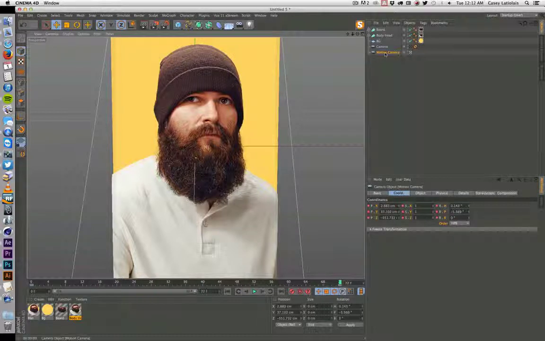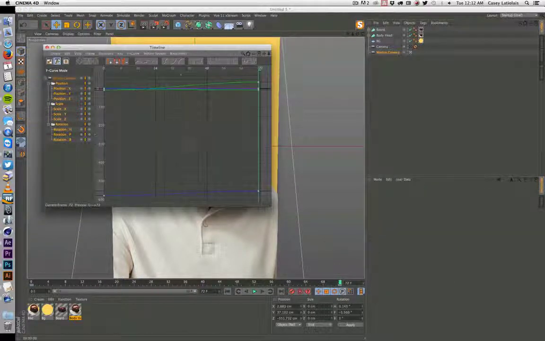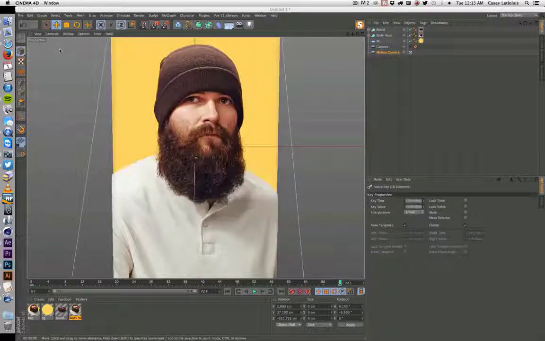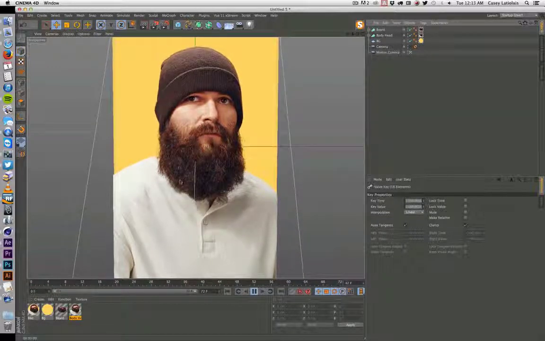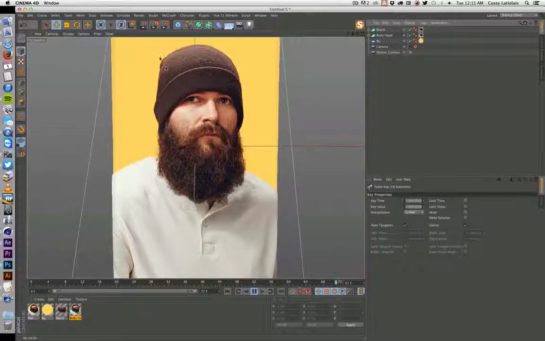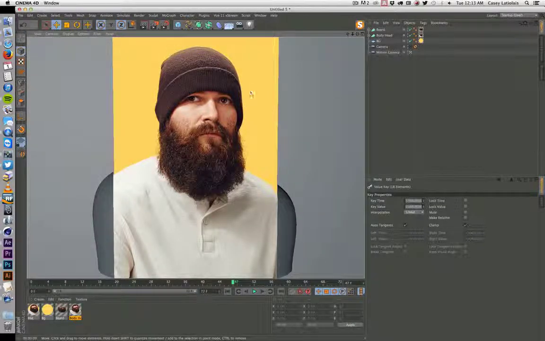Set a keyframe. Also, what I like to do on these ones in particular is change these from that Bezier default curve, change it to a linear. It just looks better, I think. So, unless it's the look you're going for. So you see we got the beard doing its thing. That's cool. But we also have his hat and shoulders repeating themselves.